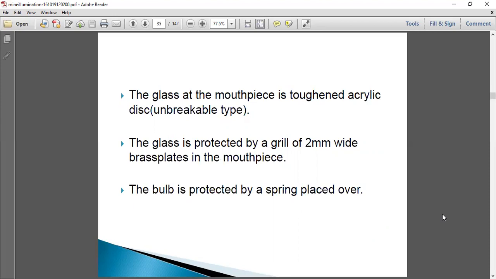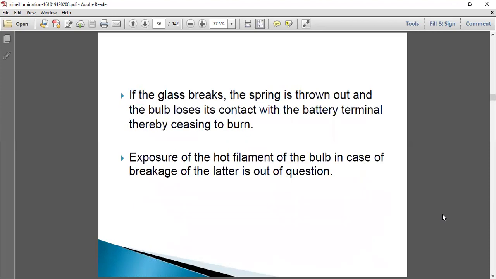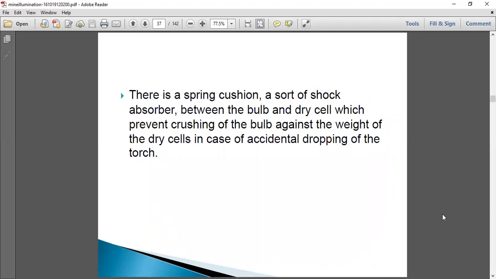The bulb is protected by a spring placed over. So if the glass breaks, the spring is thrown out and the bulb loses its contact with the battery terminal, thereby ceasing to burn. Exposure of the hot filament of the bulb in case of breakage of the latter is out of question. There is a spring cushion, a sort of shock absorber between the bulb and the dry cell, which prevents crushing of the bulb against the weight of the dry cells in case of accidental dropping of the torch. So this is generally intrinsically safe. Accidentally, if it is dropped, the torch will not catch fire.